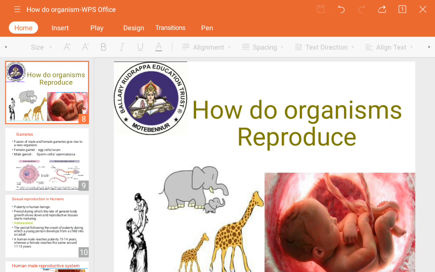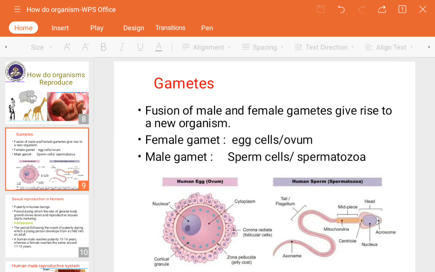So today we are going to see the gametes, what actually is meant by the gametes, where they come from, and later how they are responsible for the production of a new young one or individual. So we will move towards our topic, that is gametes. So gametes are actually